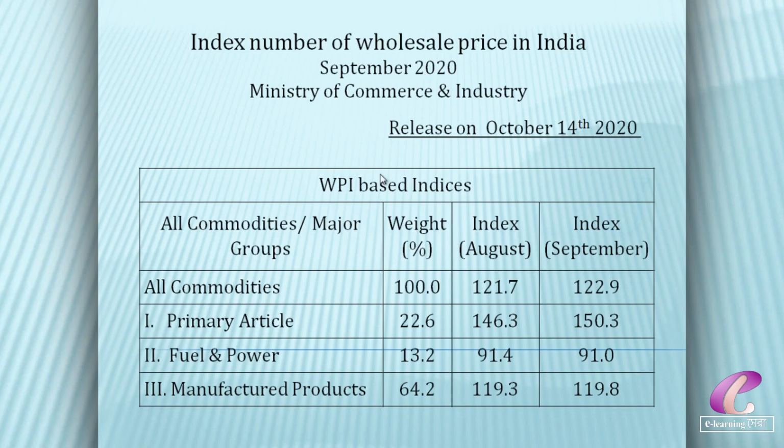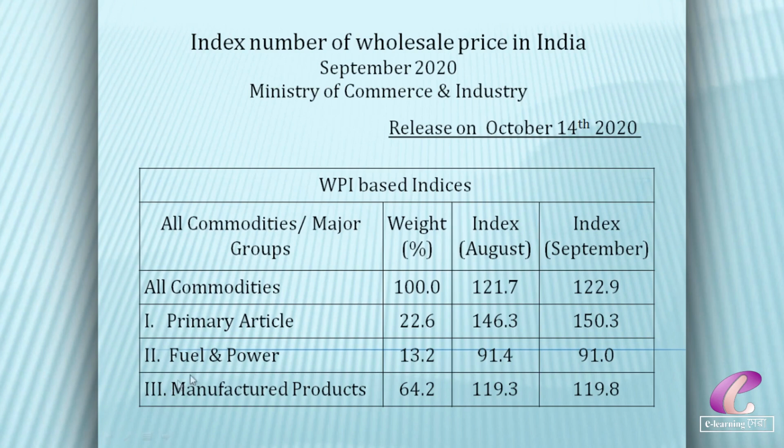This WPI covers 697 commodities in three categories. The first one is the primary category, the second one is fuel and power, and the third is manufactured products. The primary category involves food articles, non-food articles, minerals, and crude petroleum and natural gas.